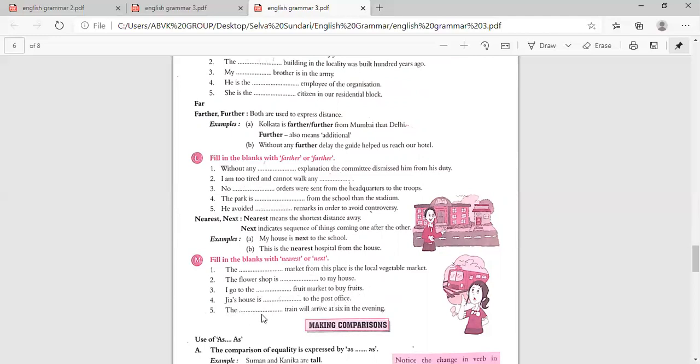The dash train will arrive at 6 in the evening. So that is, the next train will arrive at 6 in the evening. Now,